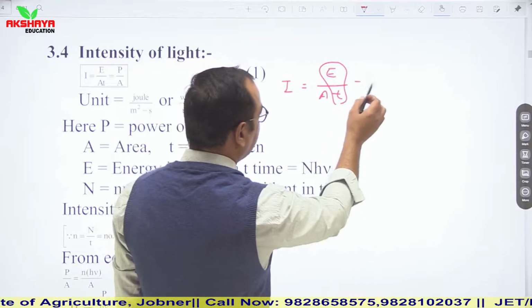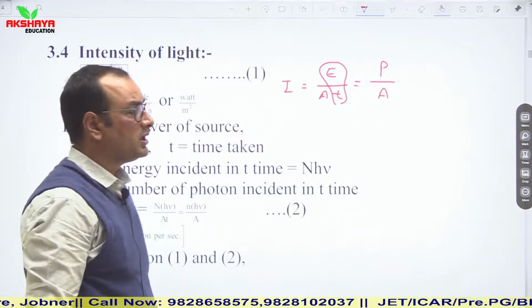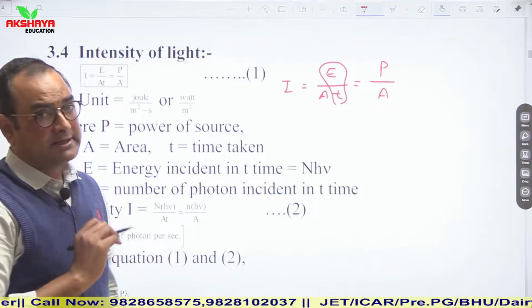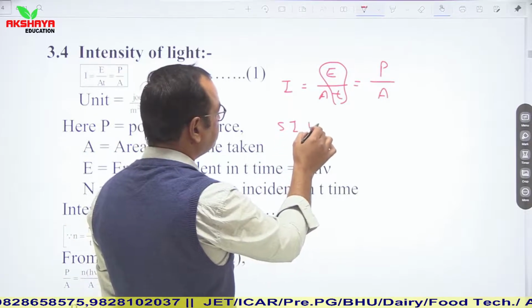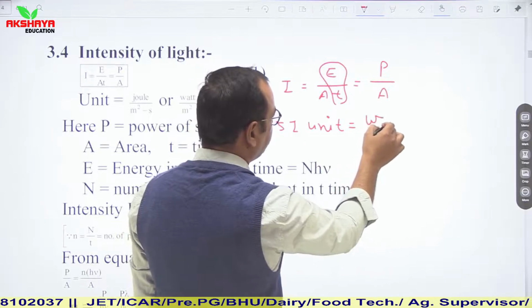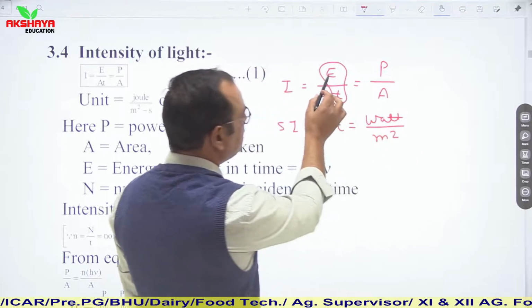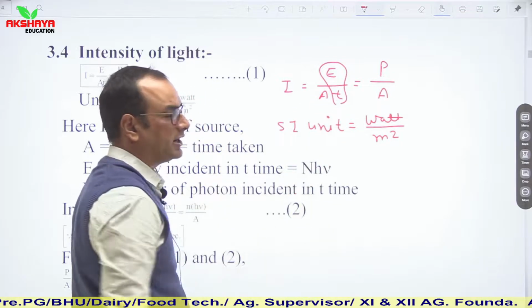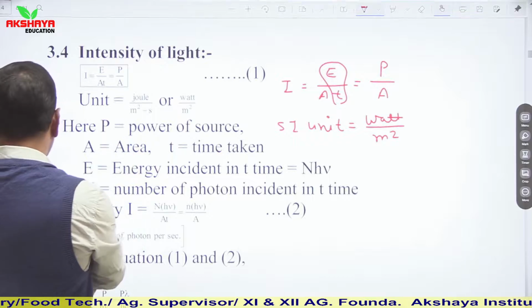So you can also define it as P upon A. So here P is power. If we talk about SI unit of intensity of light, then its SI unit is watt per meter square, or you can say joule per meter square into second. You can also write it down here.